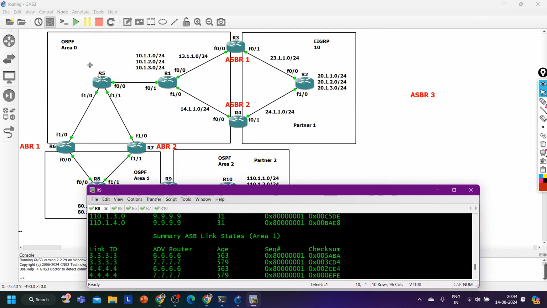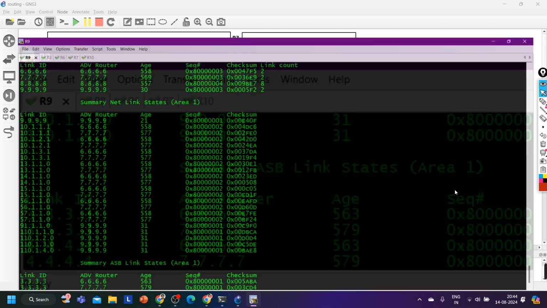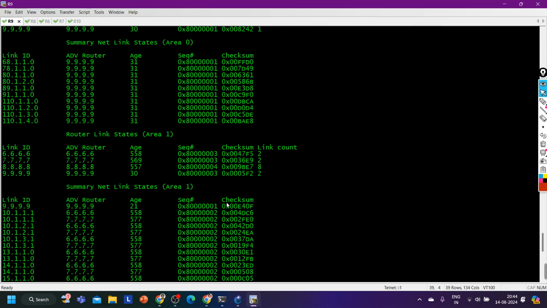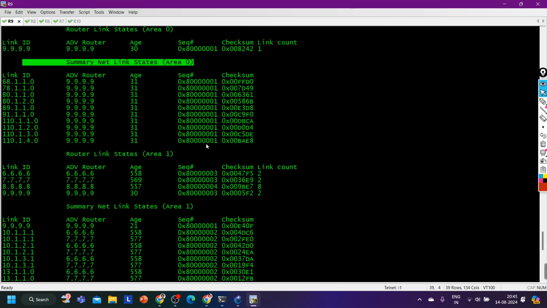Which is area 0? This one. Correct. Here is for area 0. LSA 3 for area 0.